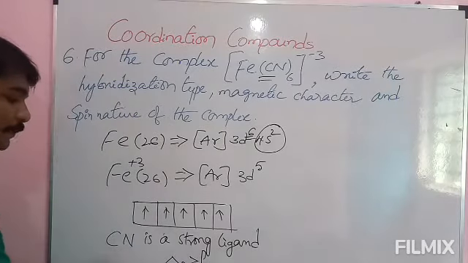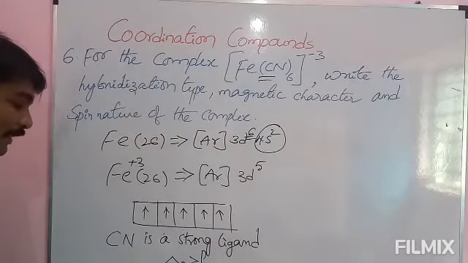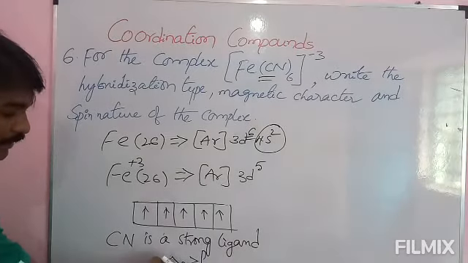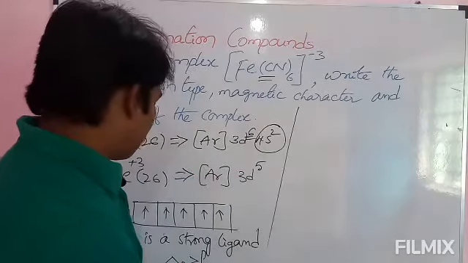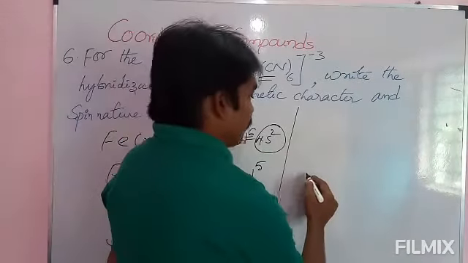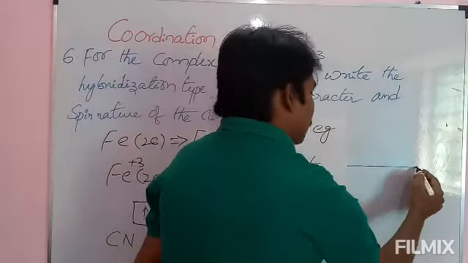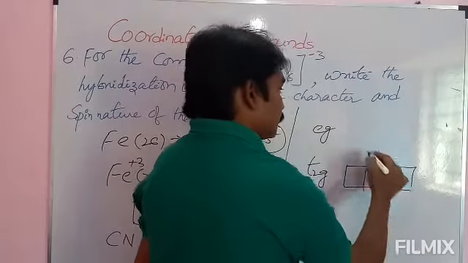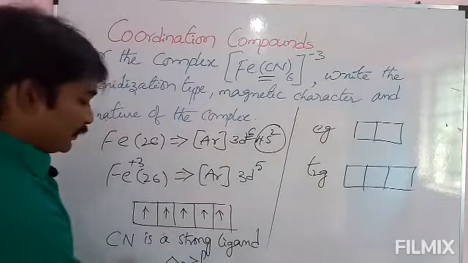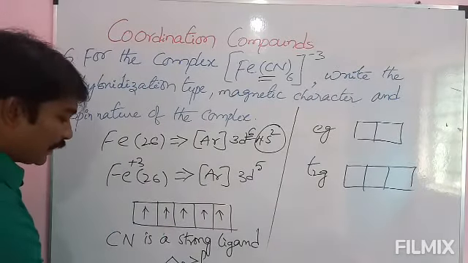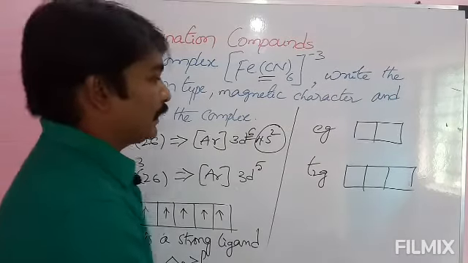Here, what is this delta? See here, this is nothing but crystal field splitting energy. Crystal field splitting energy is greater than pairing energy. In presence of strong ligand, it splits into t2g and eg. t2g 3 orbitals are there and eg 2 are there. And crystal field splitting energy is greater than pairing energy.